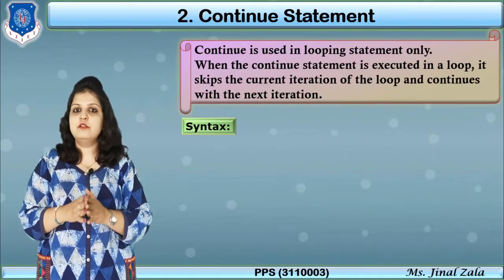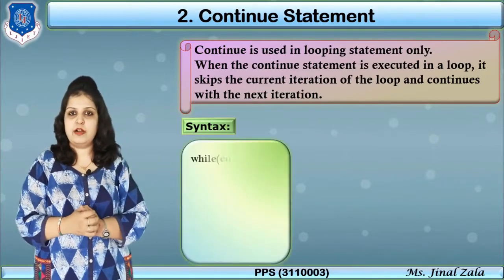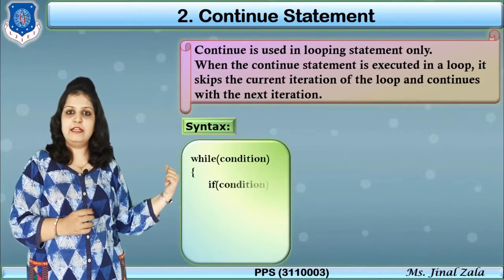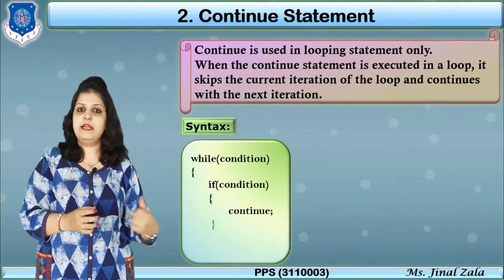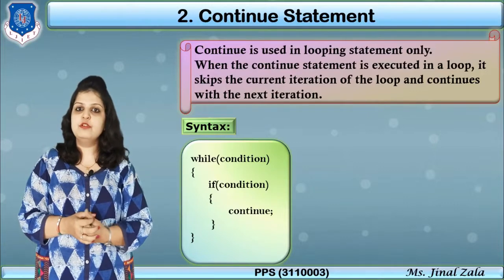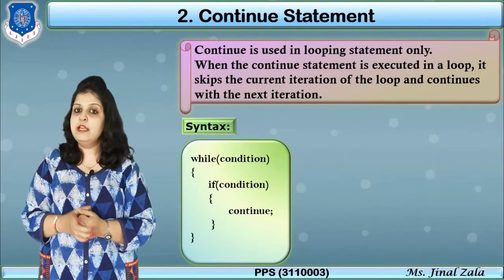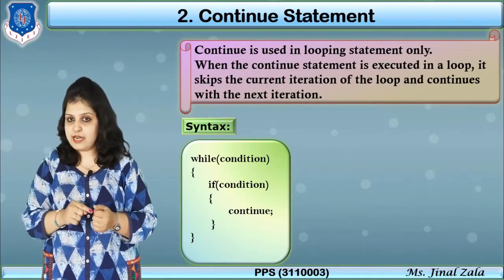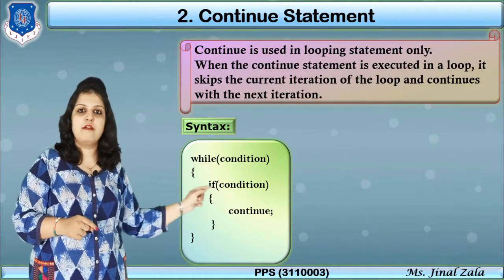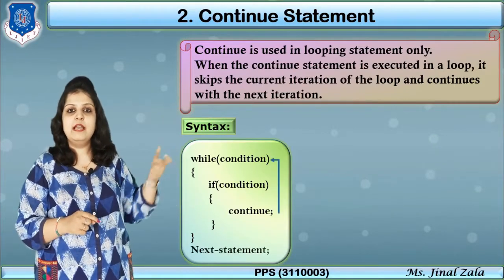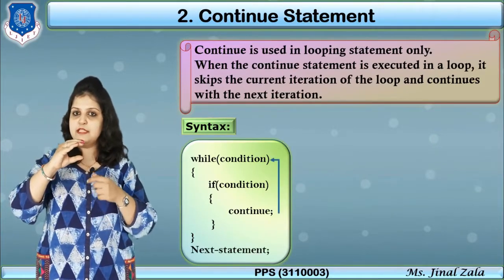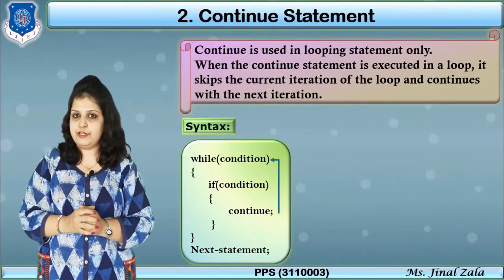How? Let's first see the syntax of continue: write the loop, that is a while loop, and if the condition becomes true then continue will execute. In break our control goes to the next statement, whereas in continue our control goes to the while statement and the remaining portion will be skipped for that particular iteration.